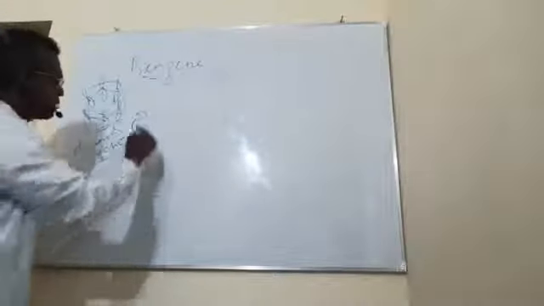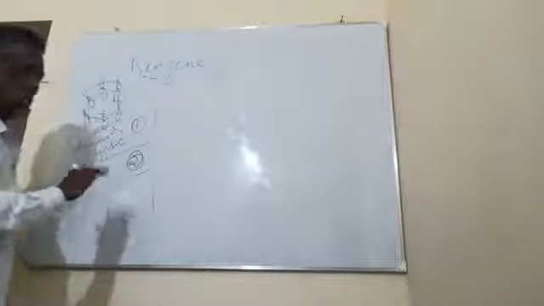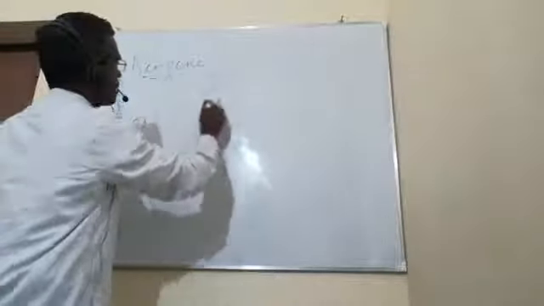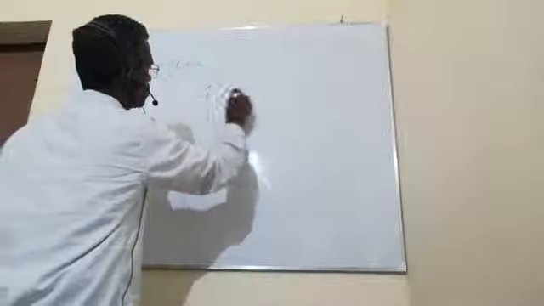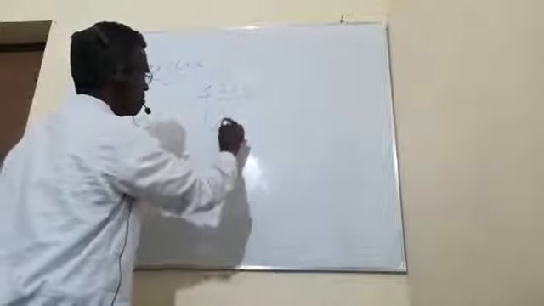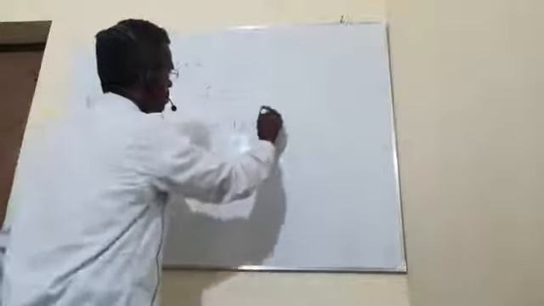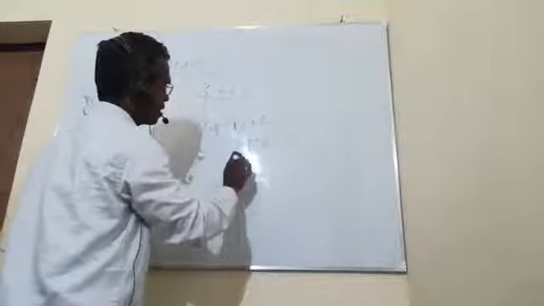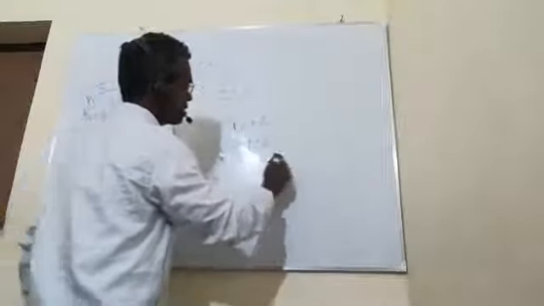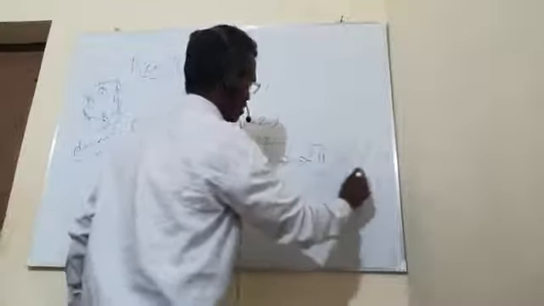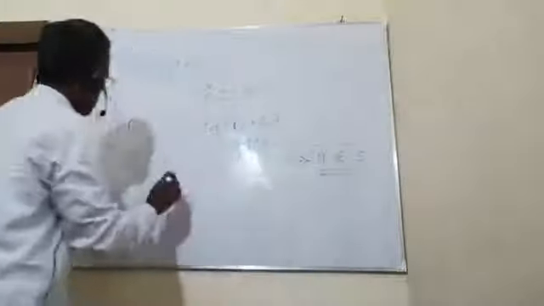Now come to rule number 3. Both rule number 1 and 2 are applied perfectly, and now we are going to apply rule number 3, that is your 4n plus 2 rule. 4 remains 4, n is 1 for benzene, and 2 as such. Therefore the result of the 4n plus 2 rule is 6. This is nothing but the number of pi electrons. So 6 pi electrons should be there in benzene.